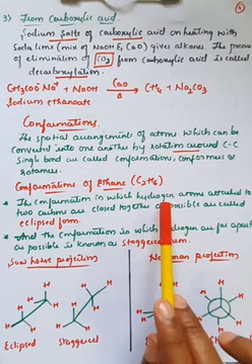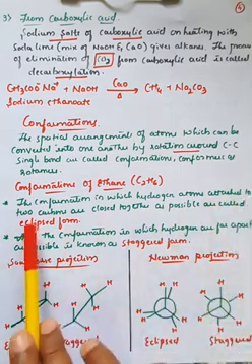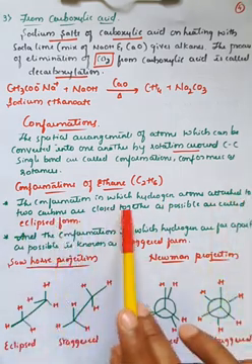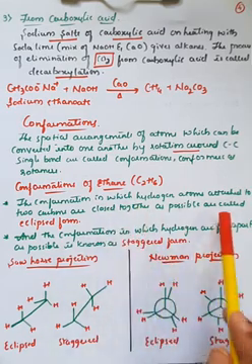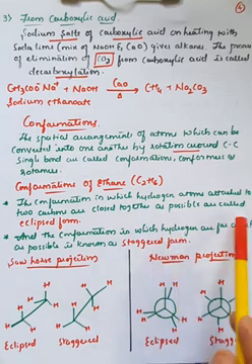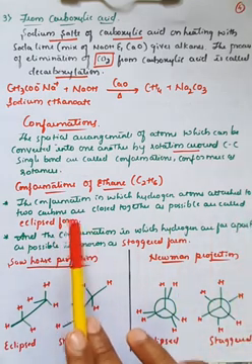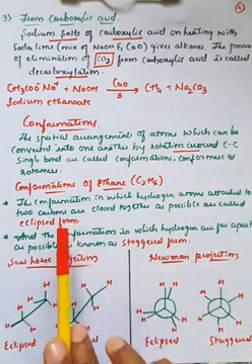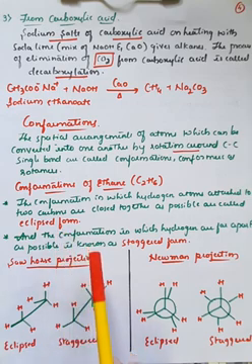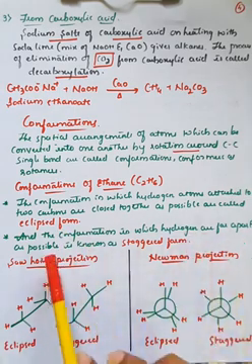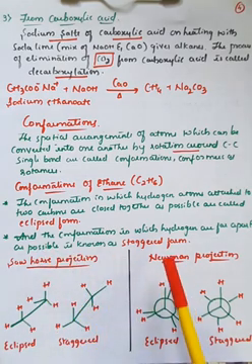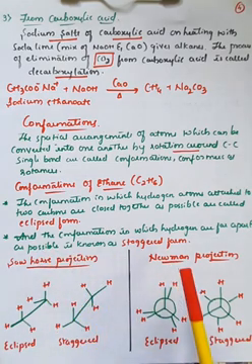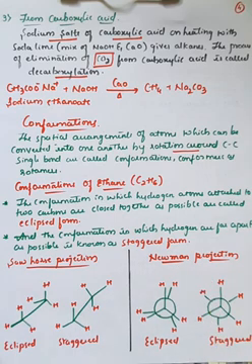The conformation in which the hydrogen atoms attached to the two carbon atoms are as close to each other as possible is called the eclipsed form. If we twist in such a way that the hydrogens are far apart from each other, that is called the staggered form. So overall, there are two types of conformations: the eclipsed form and the staggered form.